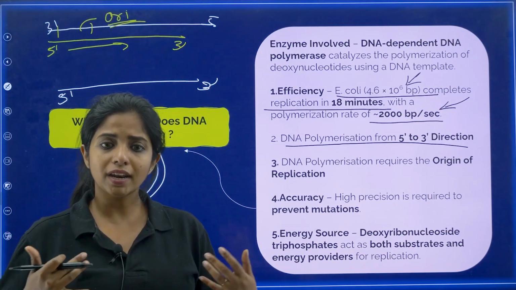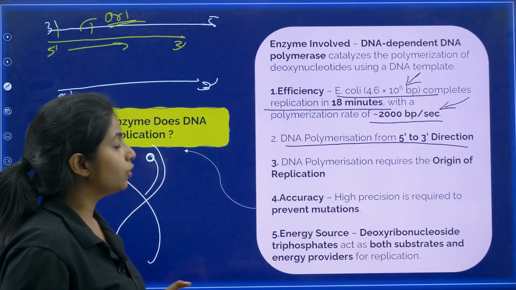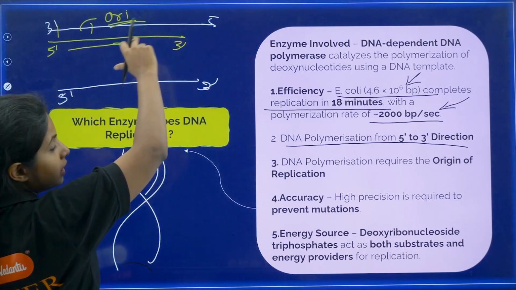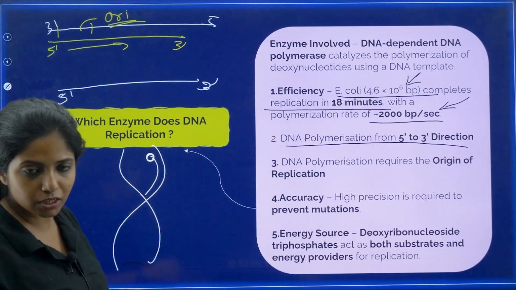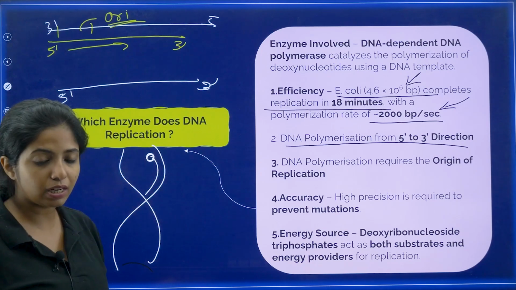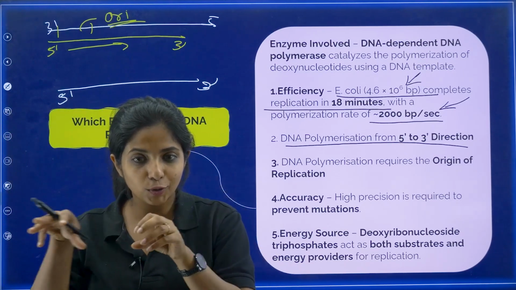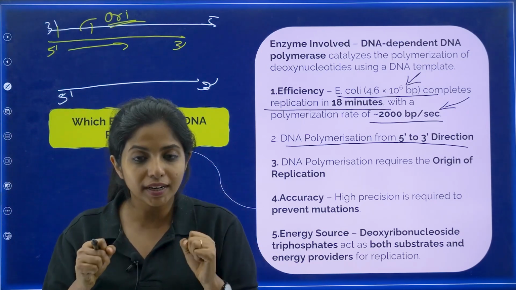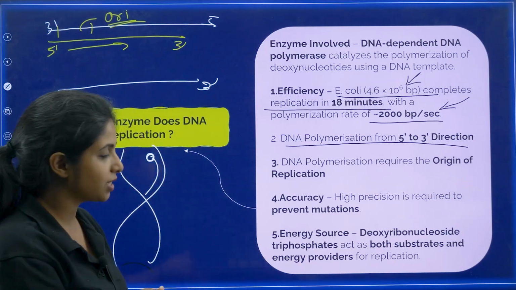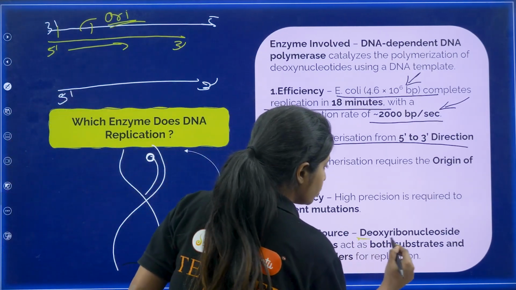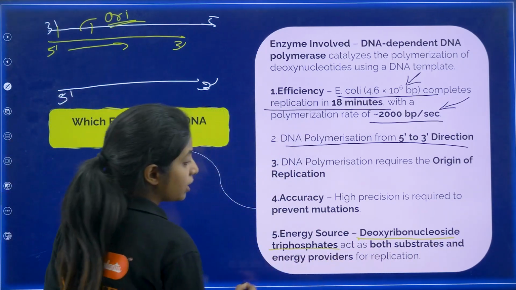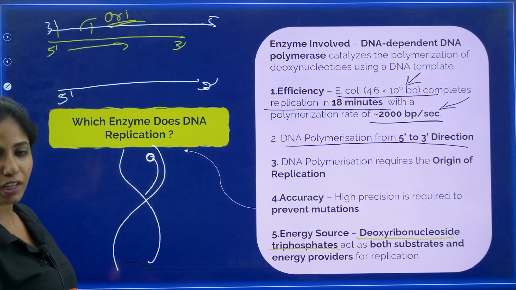Now, what is the energy source for this? I told you, DNA polymerase makes the DNA strand. How can it make the DNA strand? By picking nucleotides. There is one good thing about nucleotides: they are deoxyribose nucleoside triphosphates, my dear children. Why do you call it triphosphate?